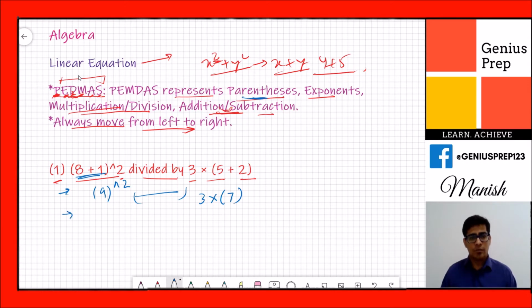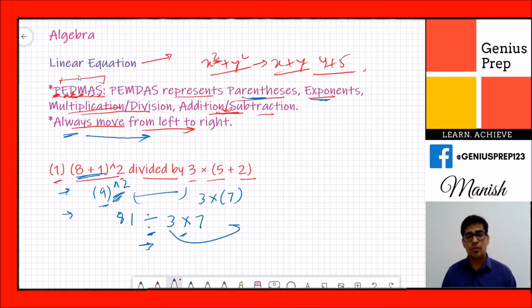Now after that, what do we have? Exponent, so we need to solve this. 9 square is 81, divided by 3 cross 7. Now we have a dividing operation as well as multiplication, so which one will we do first? We always move from left to right, so division is first.